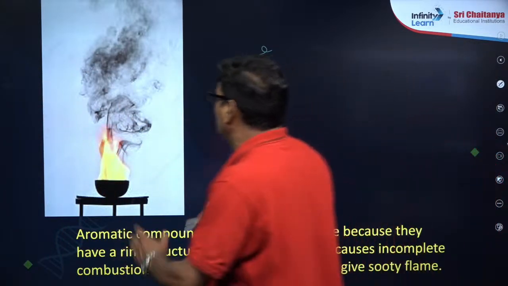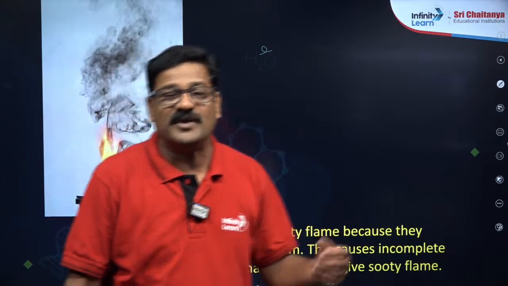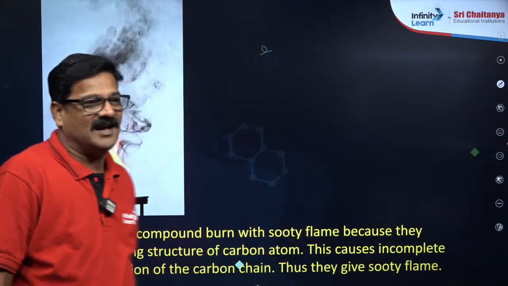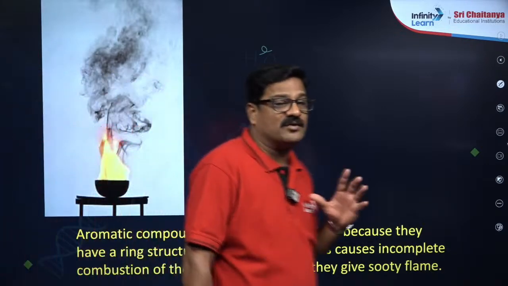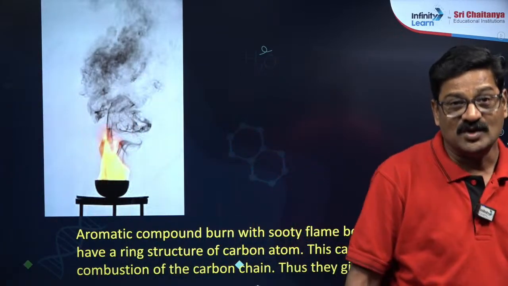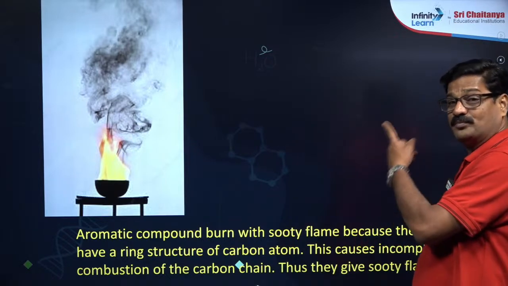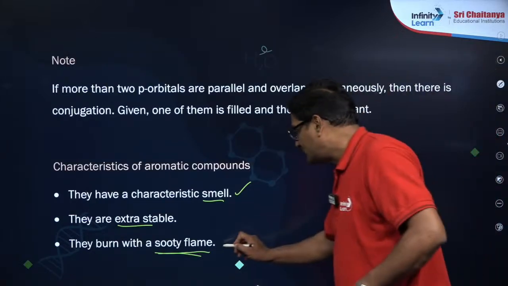Okay, why they burn with sooty flame? When you see in the street side also, somebody is going to burn that scooter tire, car tire during the winters. Okay, they give the black smoke, है ना? That's good. Aromatic compound, उसमें carbon to hydrogen ratio ज़्यादा होता है. So high carbon to hydrogen ratio makes the compound they burn in sooty flame. So that is the meaning of a sooty flame.